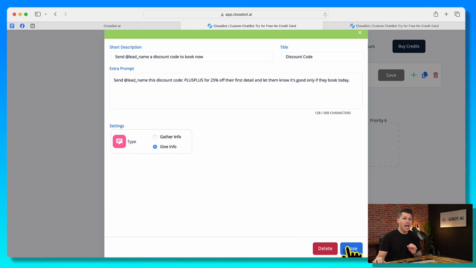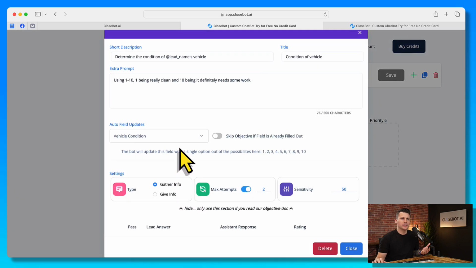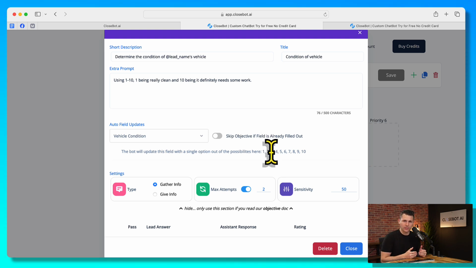tries to do it. However, when you notice that your clients are asking questions or your qualifying questions of your bot are not being answered to a degree that is deemed acceptable to the AI, it will ask for that answer again or ask them again. Now, depending on the industry that you're in, sometimes these can be sensitive questions and some people may try to just avoid answering them. So you can set how many times you want the AI to ask that question or try to get an acceptable answer before it will move on and go to the next goal.